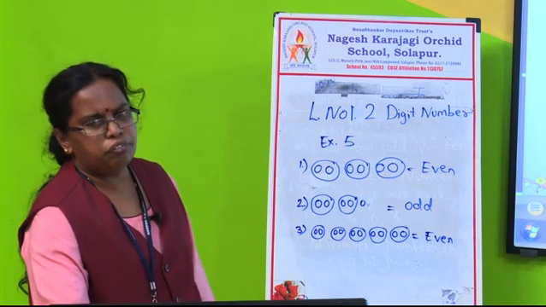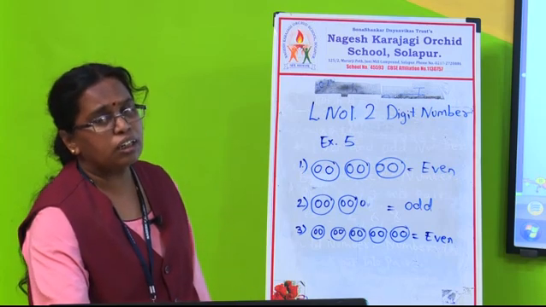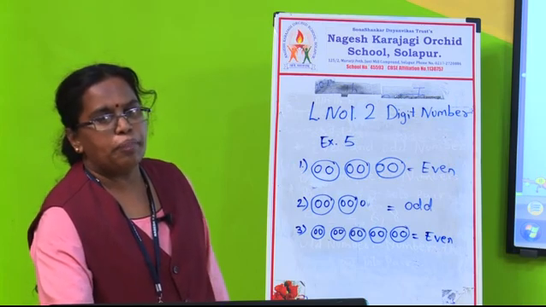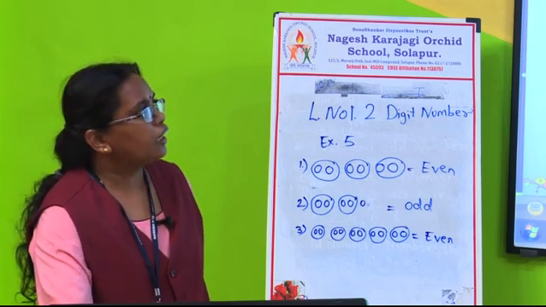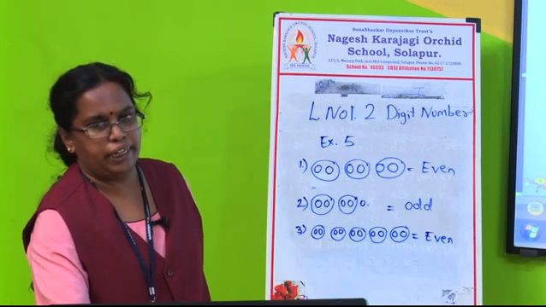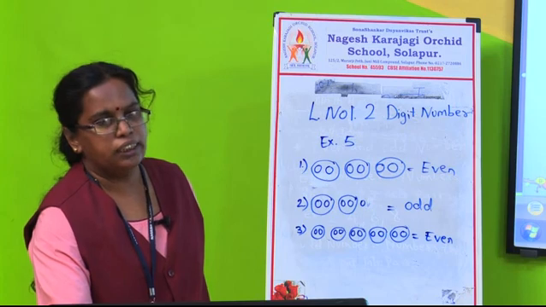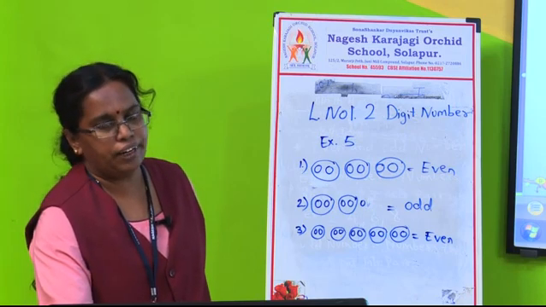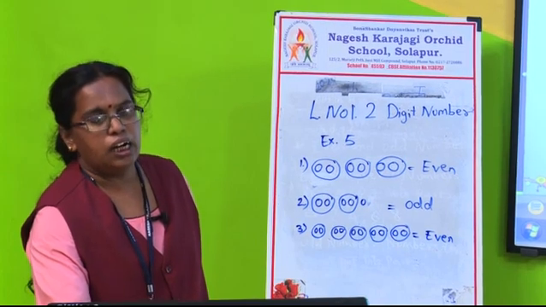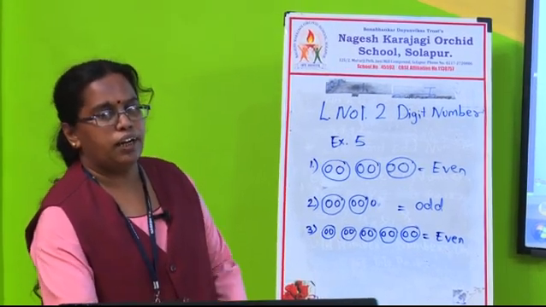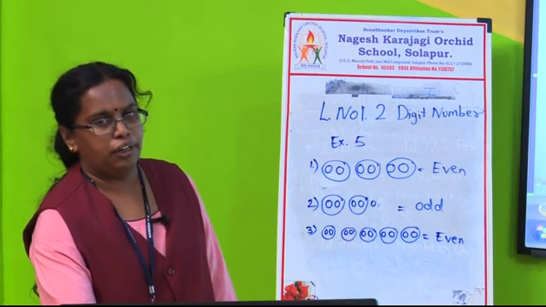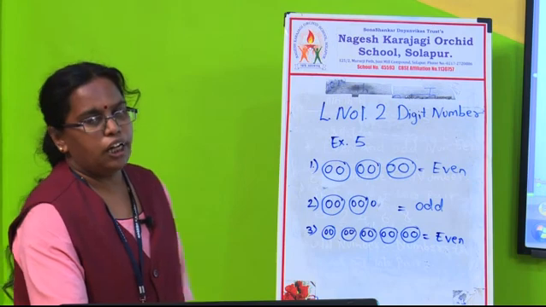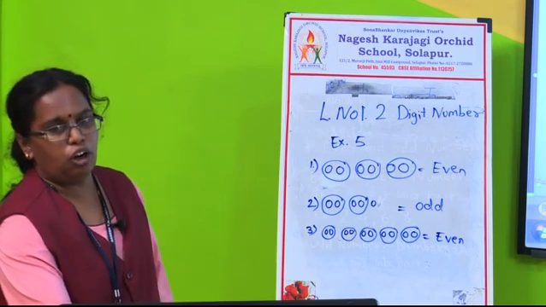Okay. Now, tell me, 5 is odd or even? Yes, it is odd number. So, odd number you will circle in blue. Yes. Now, 6 is even. Yes, 6 you will circle in red. Okay. 7, yes, 7 it is odd number. So, you will circle it in blue. Okay, good. In this way you are going to solve all these